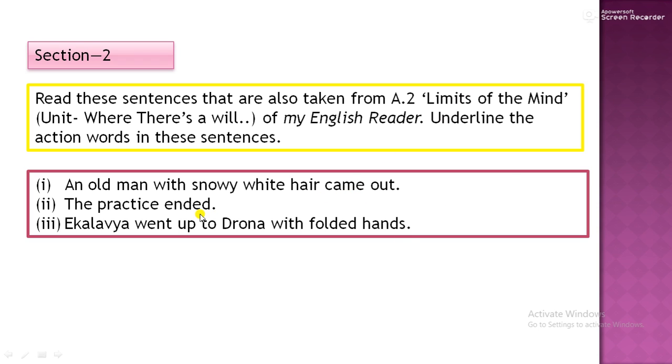Come, came, come. Practice ended. What ended? Practice. So ended is your verb or action. Action words or verb is the same thing. Eklavya went up to Drona with folded hands. Go, went, gone. Fold, folded, folded. You will underline the action words like came, ended, went and folded.